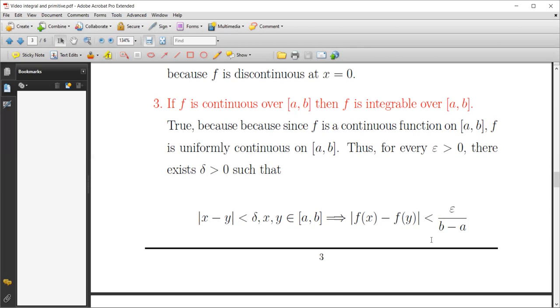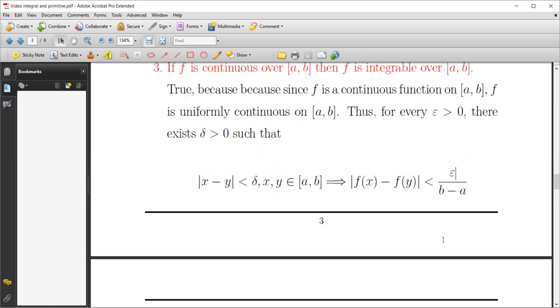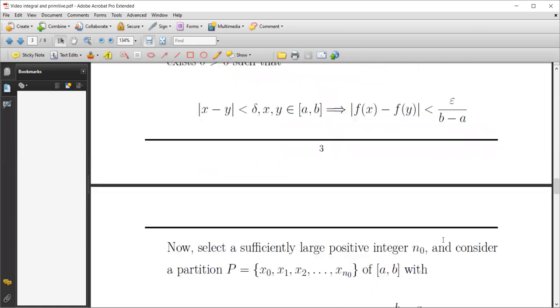Here we can take epsilon over b minus a by means of changing the epsilon: we can take epsilon prime as epsilon over b minus a, then take epsilon prime over b minus a as epsilon. So we have this final result.